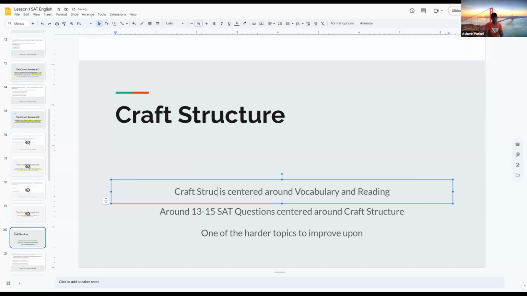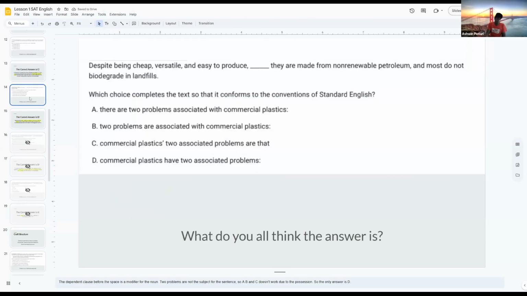So Ashwin, graph structure. Could you go back to that previous one for 1 second? Sure. Okay, you said that cheap, versatile, and easy to produce, you said that that's a modifier, right? Mm-hmm. And so why can't C be the answer in that case? Because it says commercial plastics, and I think commercial plastics are cheap, versatile, and easy to produce. Why can't C be the answer?